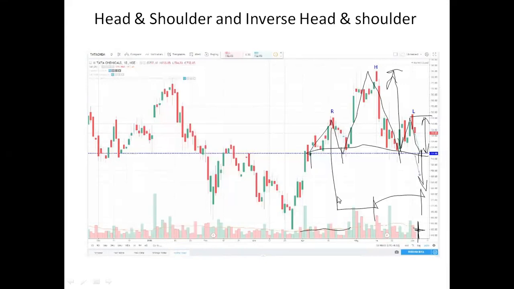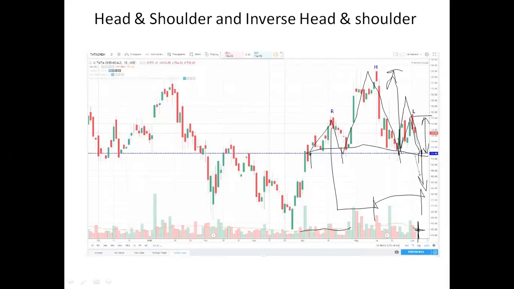What if it crosses the right shoulder level? What is meant by that level? If it crosses that level, no issue. It should not cross the head. It should not cross the head. That's the one thing. Sometimes it may happen that it goes here, then again it touches the bottom. But the head is above. This is again your right shoulder.